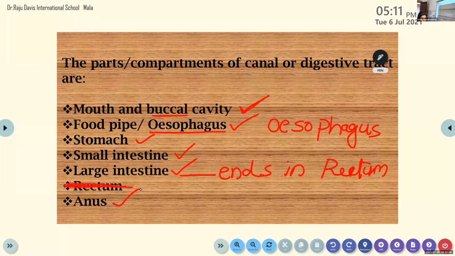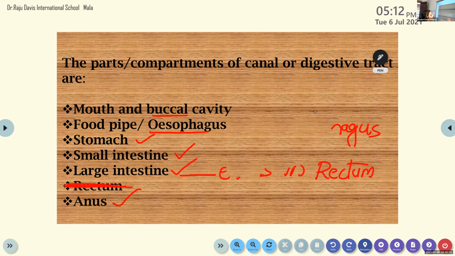Is it clear? Yes, ma'am. Ma'am, we don't need to write rectum. You don't need to include the rectum as a part. You can write large intestine that ends in rectum, and the next part is anus. Is it clear? Yes, ma'am.